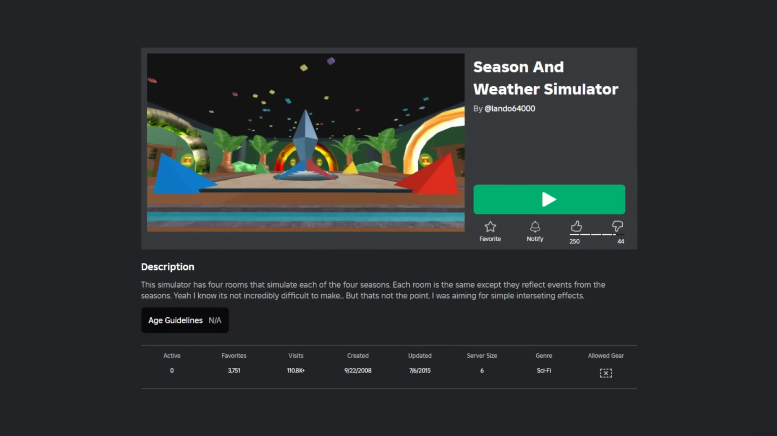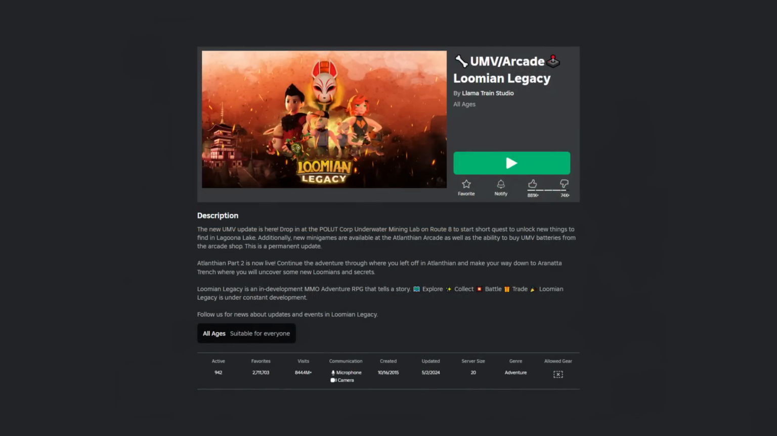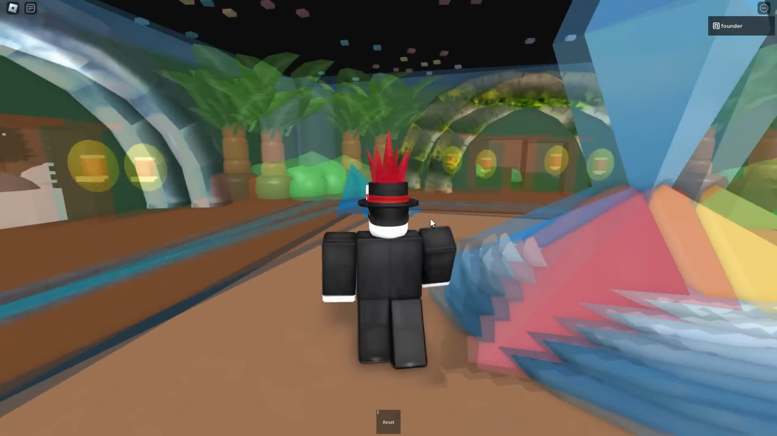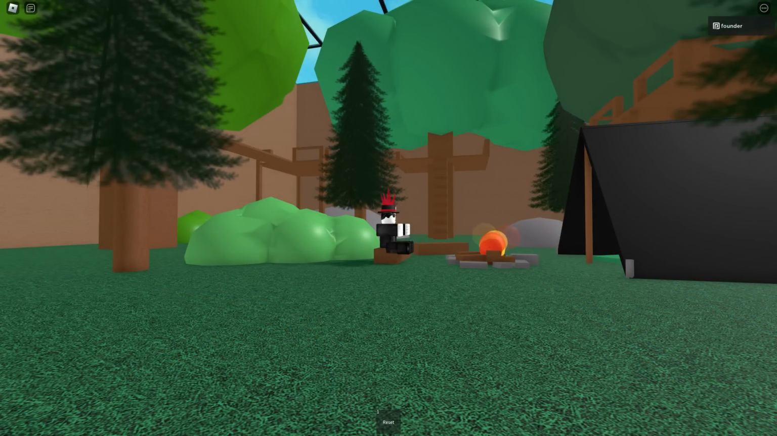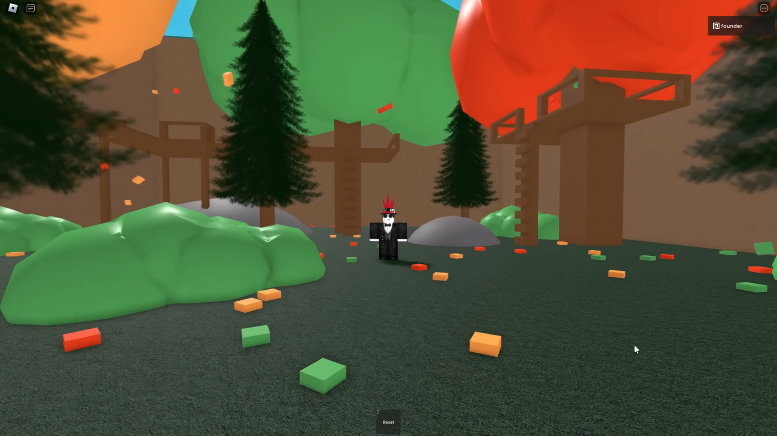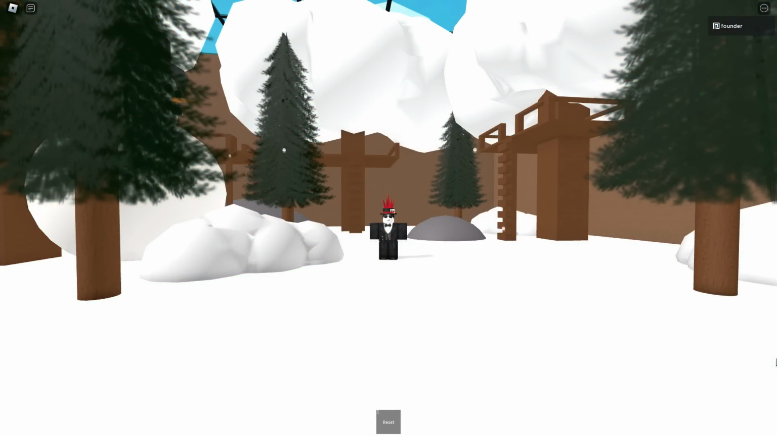Then lastly, on the 22nd of September 2008, a game called Season and Weather Simulator would come out by Lando64000, who you might know as the maker of Lumium Legacy. This game is very simple, with it showcasing 4 areas: spring that has this really cool fire effect, then one that has just got rain pouring down, then another that is showcasing falling leaves of autumn, and lastly winter, where everything is covered in snow and with some falling snow coming down from the sky.